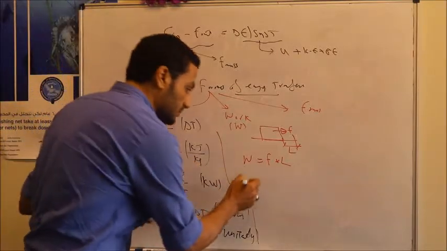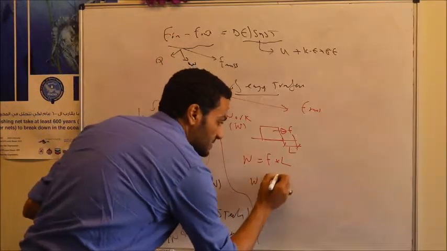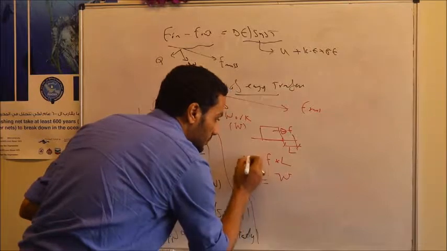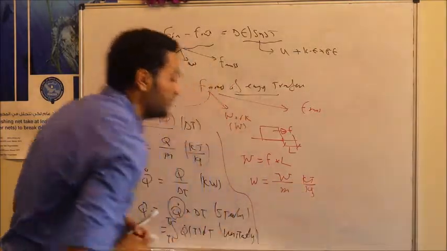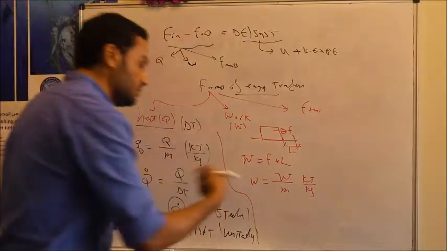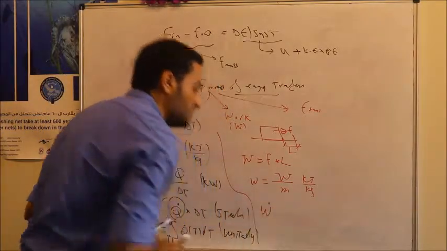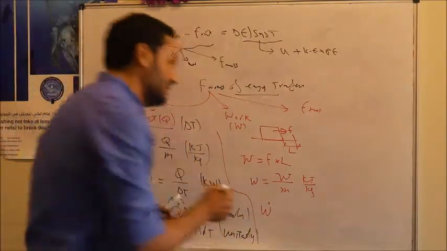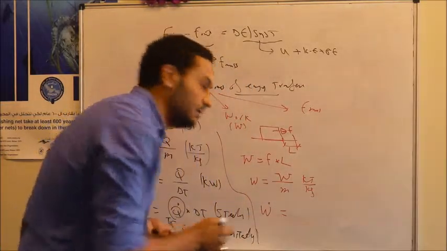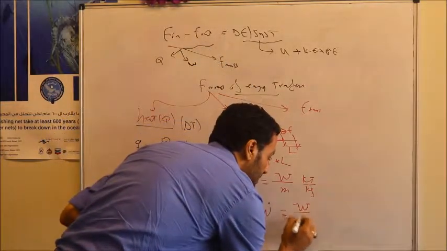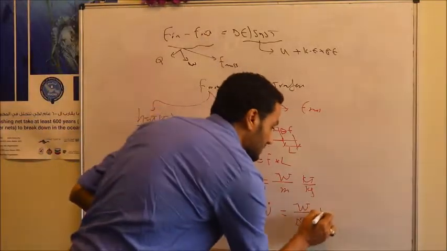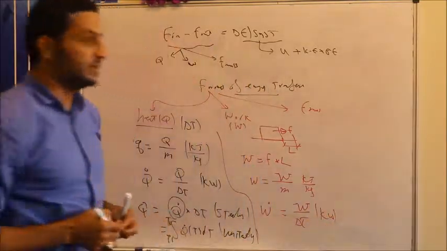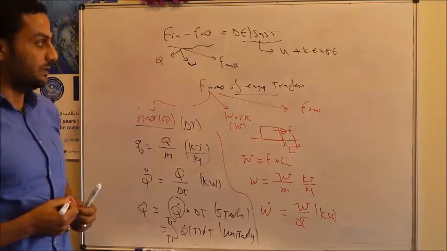We can also express the work in terms of a specific work, which equals the total work divided by mass, calculated in kilojoule per kilogram. We also have the rate of work, called work dot, which is also called the power. It is equal to the work applied over a certain time delta T, and the power of the system should also be calculated in kilowatt.